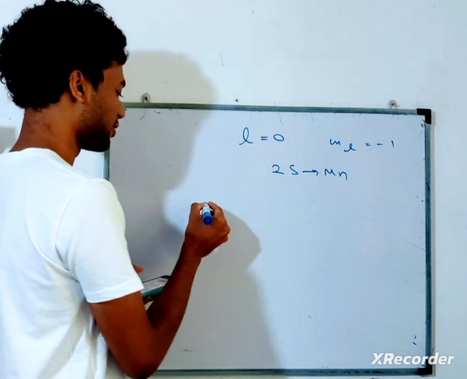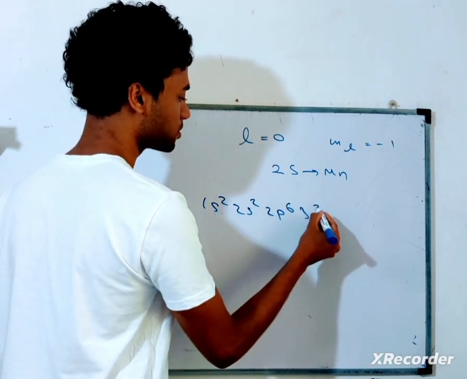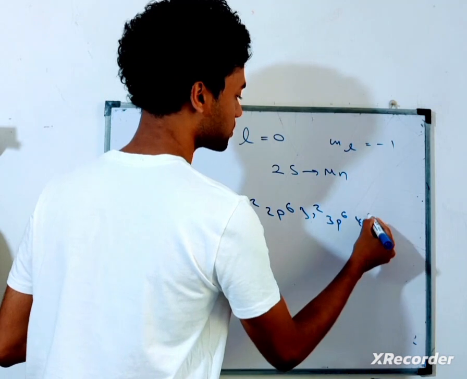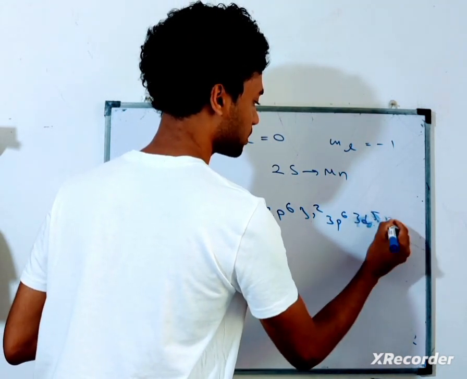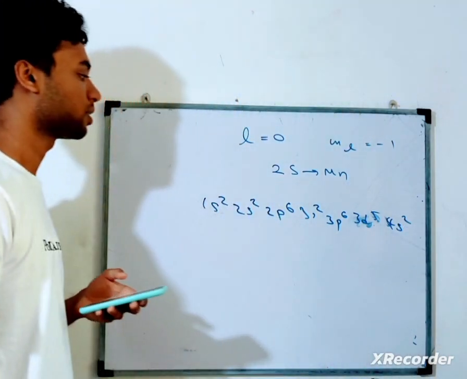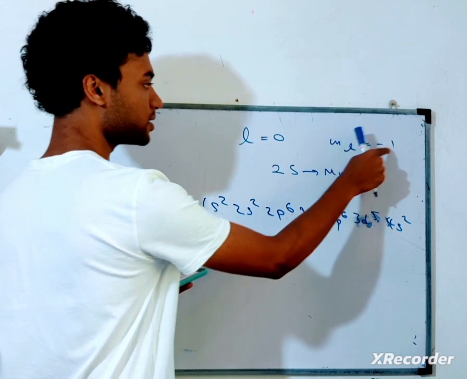Okay, write this. Sorry, I erased this. 1s2, 2s2, 2p6, 3s2, 3p6, 4s2, 3d5 and 4s2. Okay, now look at this. We are looking at ml equals minus 1.